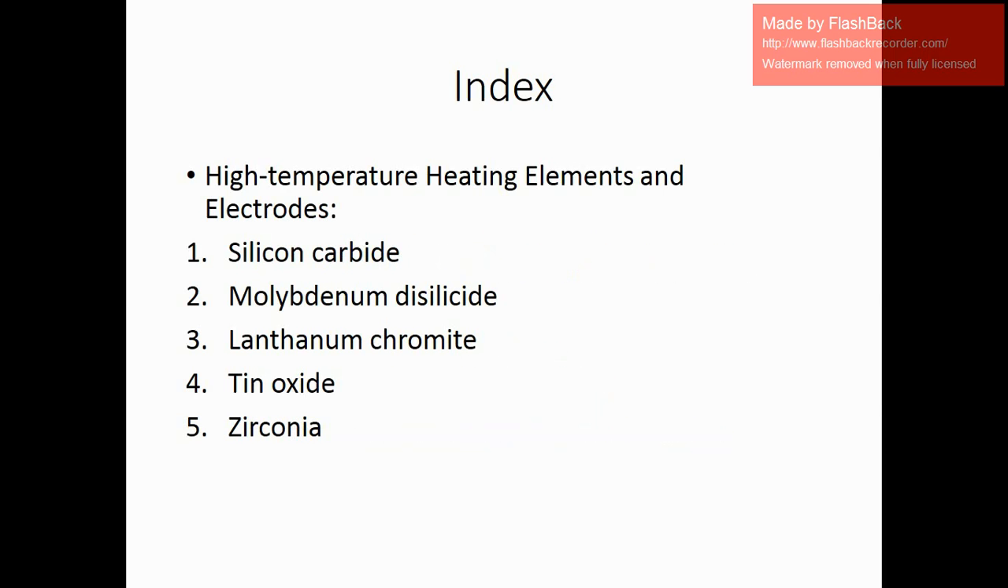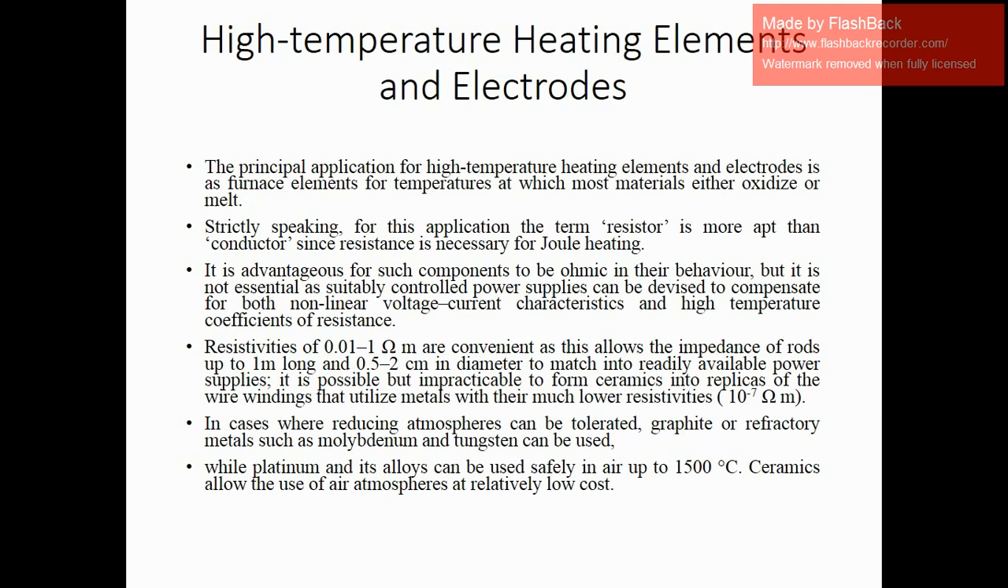These are the basic heating elements and electrodes, like silicon carbide, molybdenum disilicide, lanthanum chromite, tin oxide, and zirconia. Generally, these heating elements are used in furnaces at temperatures at which most materials either oxidize or melt.